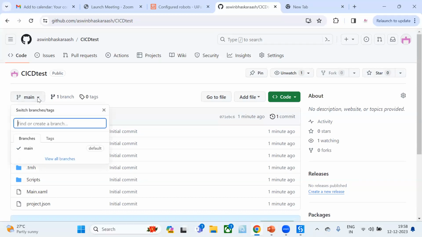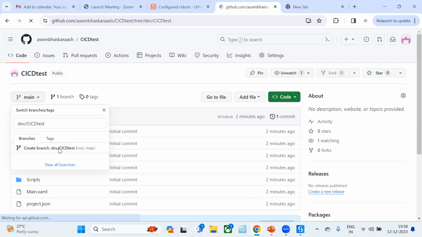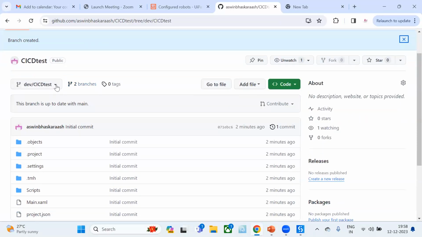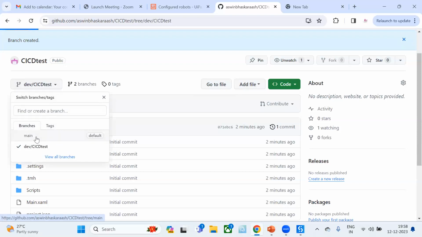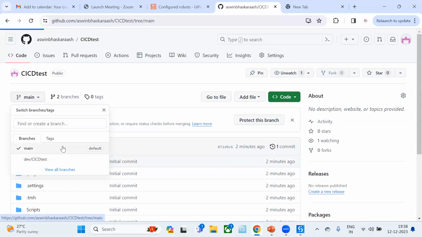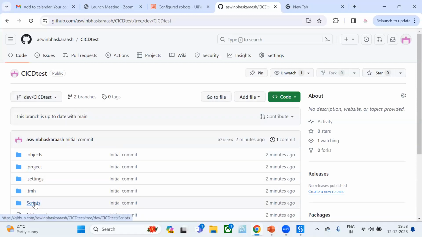For that, let me click here and just type the branch name. Let me name it as dev/CI/CD test. Okay, dev/CI/CD test is my branch name. Okay, let me click here on create branch. Okay, now we have my branch also here. We are having main. In main, we are having the code, and in dev/CI/CD test also we are having the same, including our scripts which we have added.